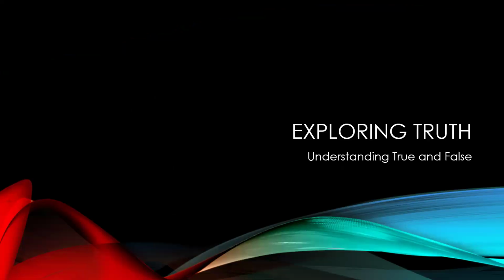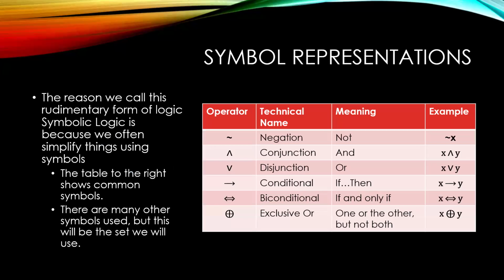So now that we've introduced some of these basics, let's explore truth. What does it mean to be true and false? In order to do this, we're actually going to use some symbols. The reason we call this rudimentary form of logic symbolic logic is because we often simplify things using symbols. The table to the right shows some common symbols. There are many other symbols, but we'll be using this set.